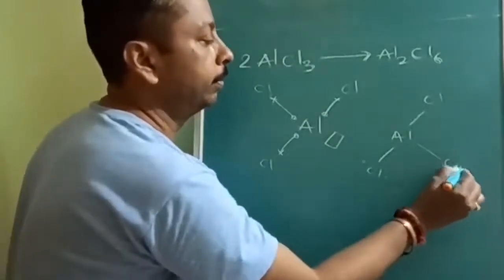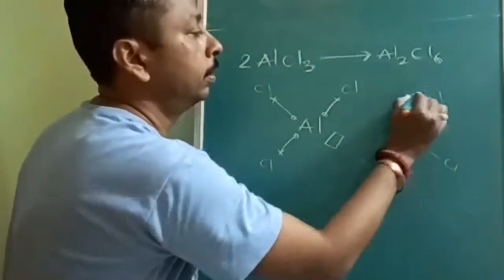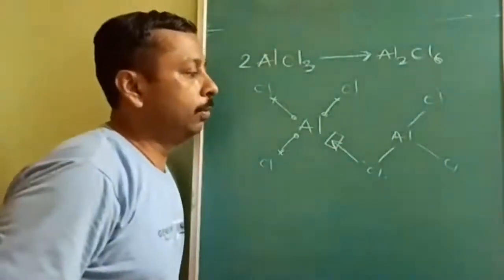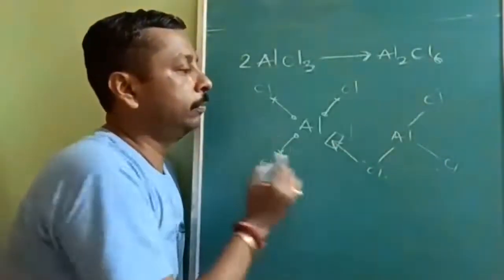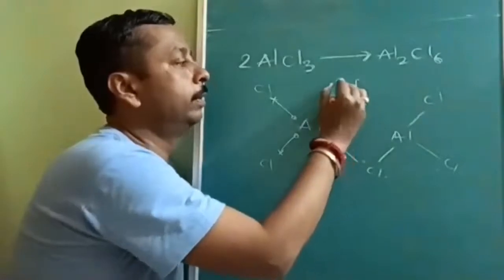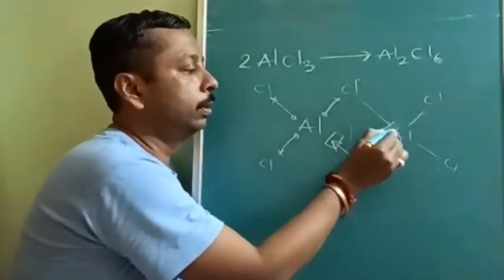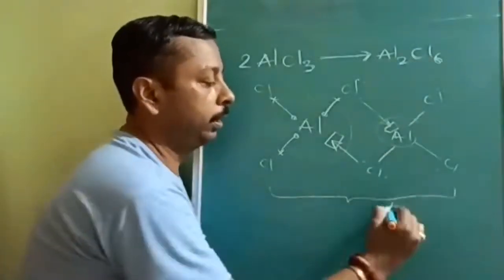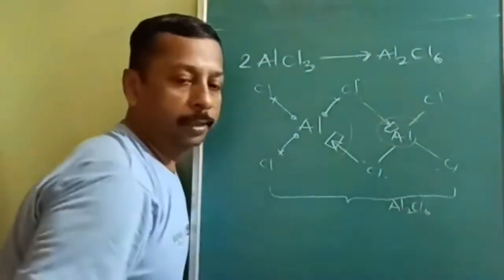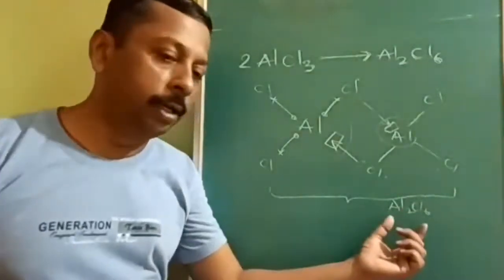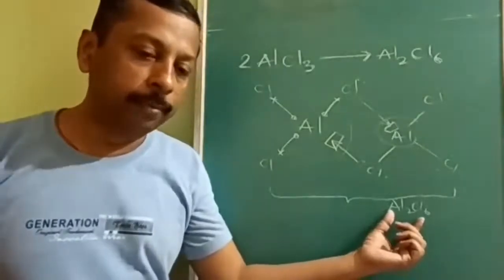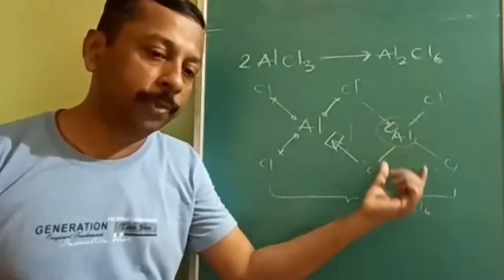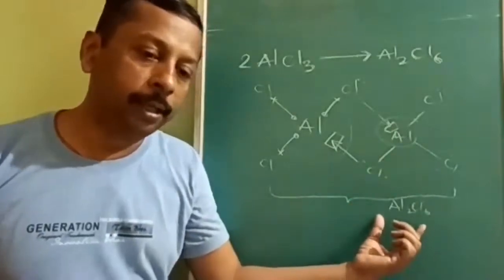Each aluminium has 3 electrons from the covalent bonds and 1 lone pair from the coordinate covalent bond. Now its octet is fulfilled. The same way it will happen with this molecule and this one. So now its octet is also fulfilled. Now its formula will be Al2Cl6. But this is possible only as long as they stay together. Once it is in the dimeric form, only then is the octet possible. Octet is possible only when it is Al2Cl6.